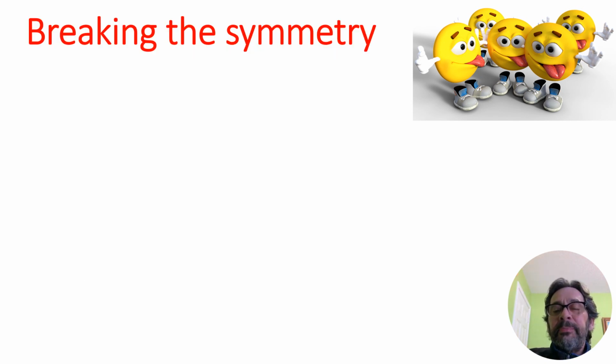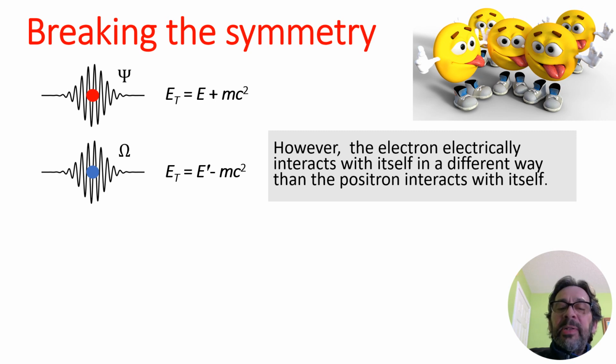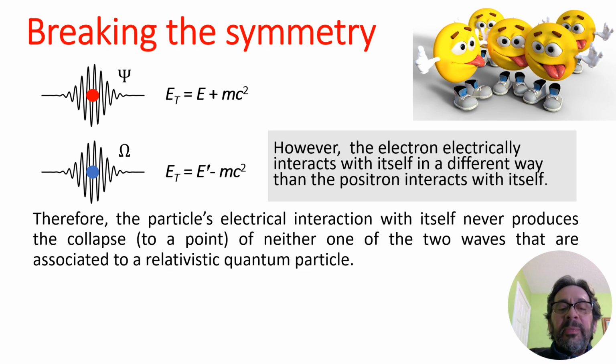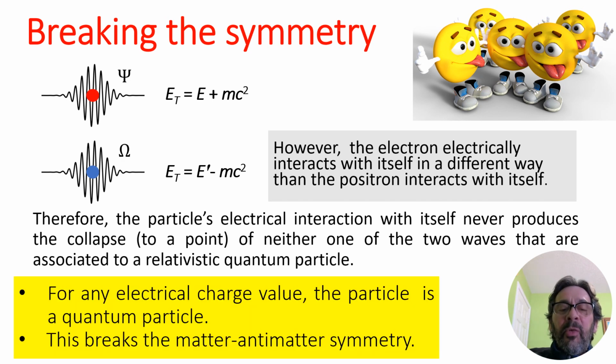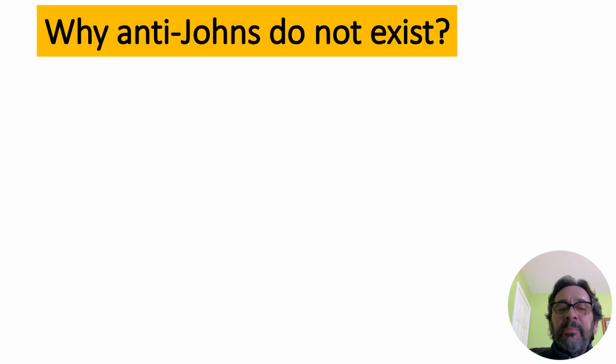Breaking the symmetry. However, the electron electrically interacts with itself in a different way than the positron interacts with itself. Therefore, the particle's electrical interaction with itself never produces a collapse to a point of either one of the two waves that are associated to a relativistic quantum particle. For any electrical charge value, the particle is a quantum particle. This breaks the matter-antimatter symmetry.